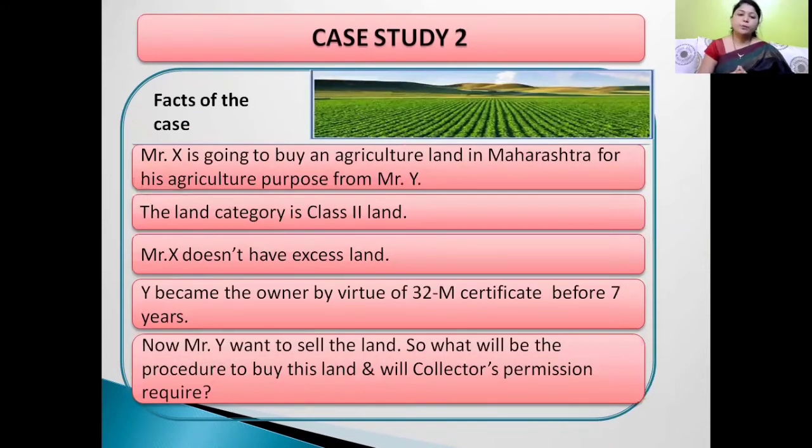Case study number 2. Facts of the case. Mr. X is going to buy an agriculture land in Maharashtra for his agriculture purpose from Mr. Y. The land category is Class 2 land. Mr. X doesn't have excess land. Y became the owner by virtue of 32M certificate before 7 years. Now, Y wants to sell this land. So, what will be the procedure to buy this land and will collector's permission be required?